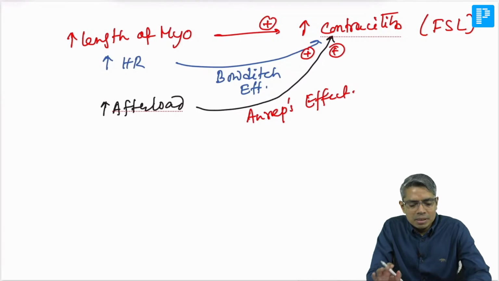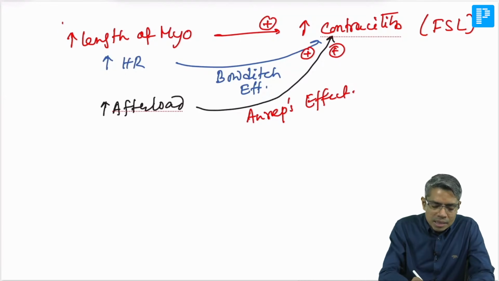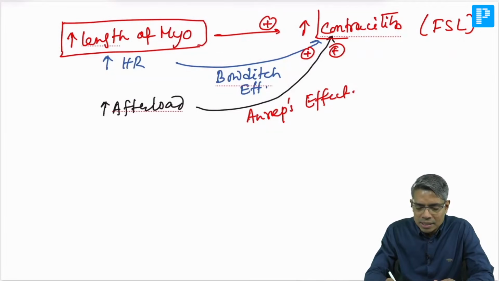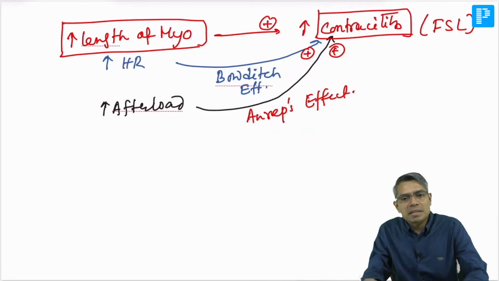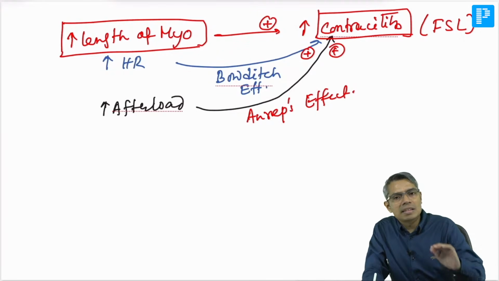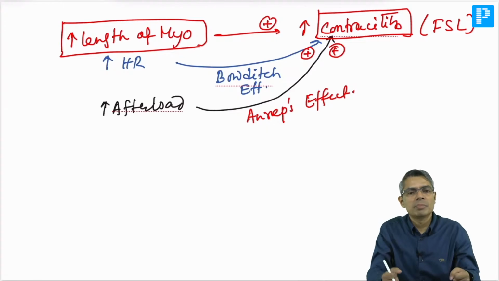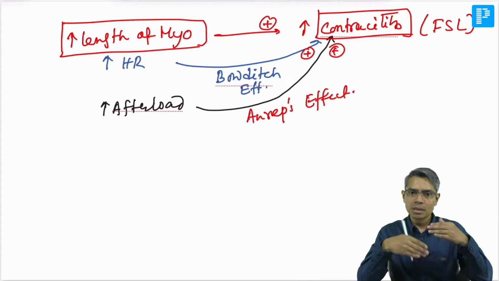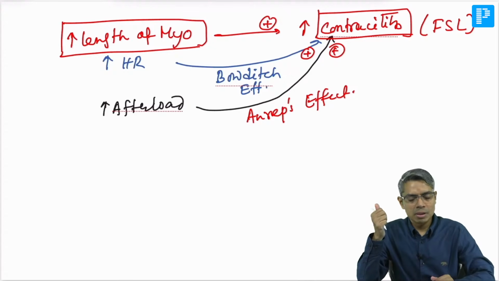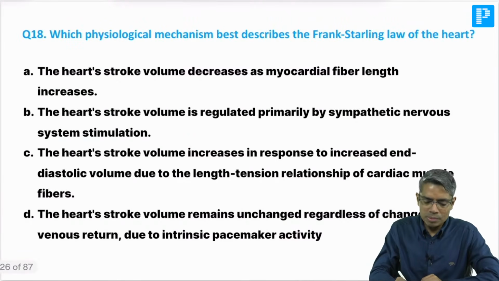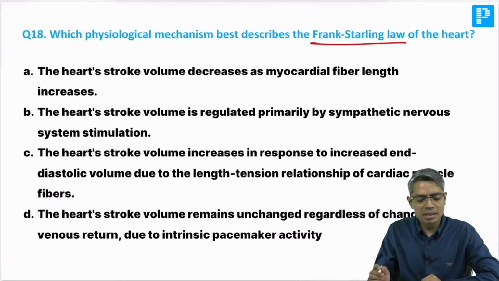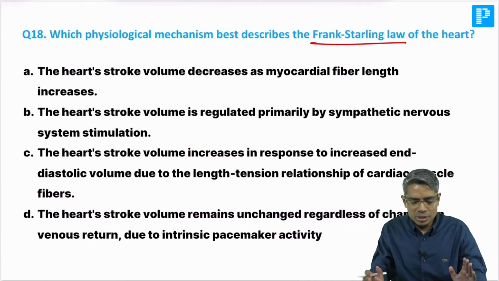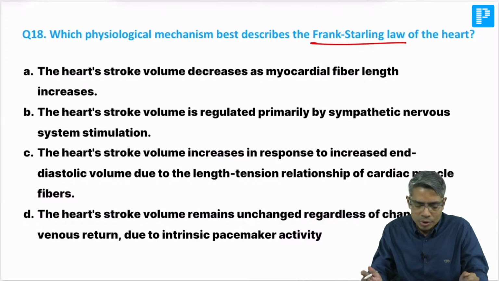Now here the question is why an increase in length of the myocardium increases the contractility. This is due to the length-tension relationship. If you stretch the myocardium more, more actin-myosin cross bridges will form, and because of more cross bridges, more contraction is going to happen. So which of the following mechanisms best describes the Frank-Starling law? We have to look at increase in contractility. If there is an increase in contractility, what is going to happen?